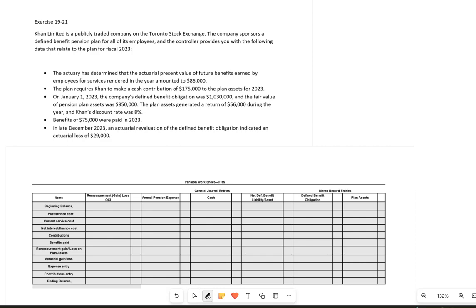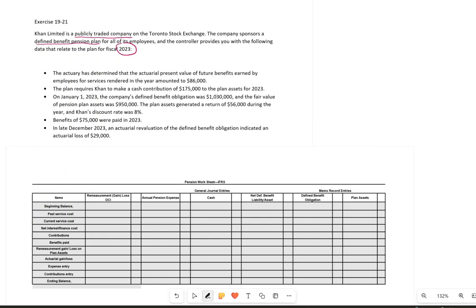The reason it's an IFRS, the company is a publicly traded company. The company sponsors a defined benefit pension plan, and we're trying to calculate it for the year 2023. So again, we're going to go through each one, get the information, and then include it into the worksheet and do the journal entries, and from there learn if the pension plan was overfunded or underfunded.